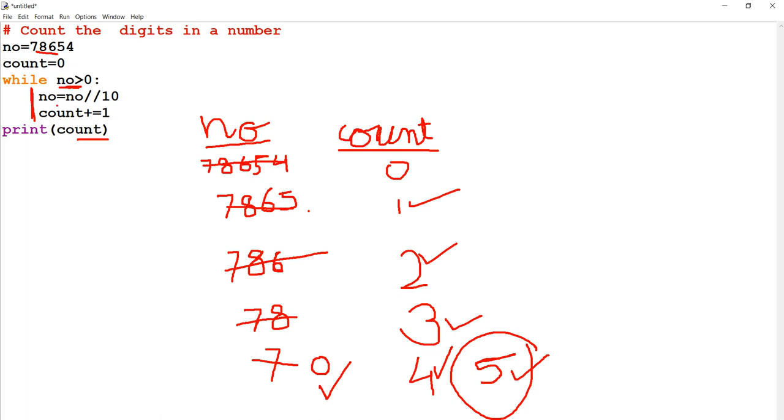And this loop process of the while loop can help you solve many examples or many questions. Another example we'll see related to this pattern only. Many questions can be solved this way.